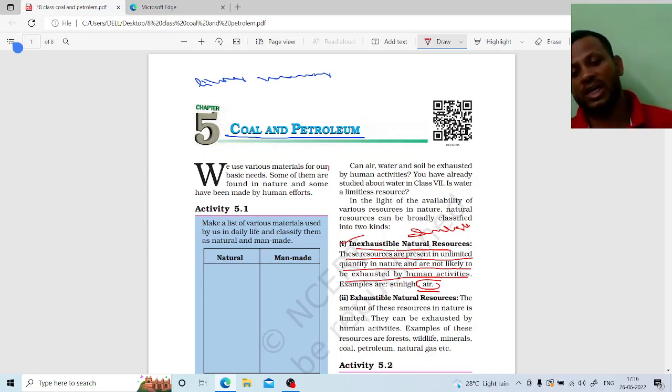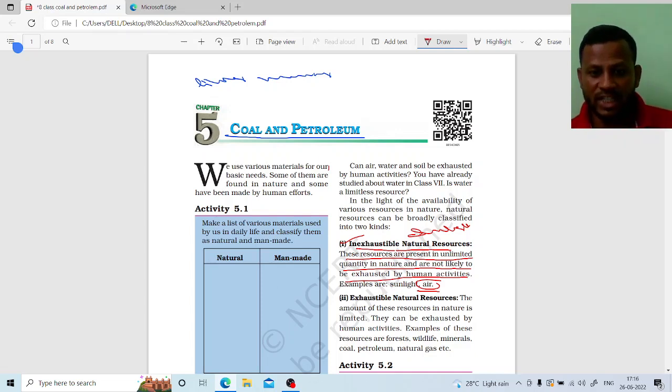We use a lot of oxygen. Animals like dog, cat, elephant, lion, tigers, buffaloes, ox, every living organism uses air. Today also we see the same quantity of air is present in the atmosphere. It means it can't be completely exhausted from the earth.